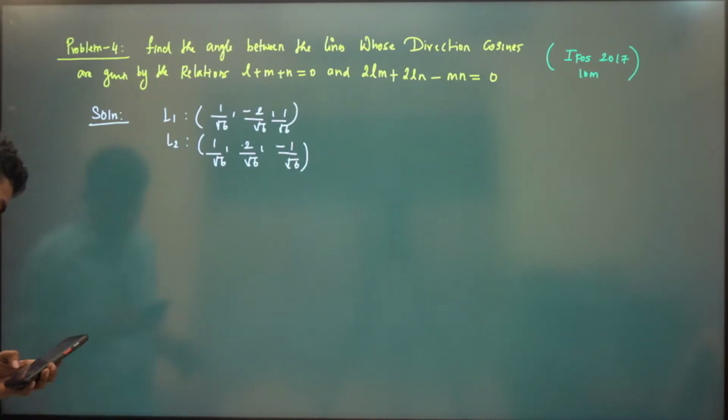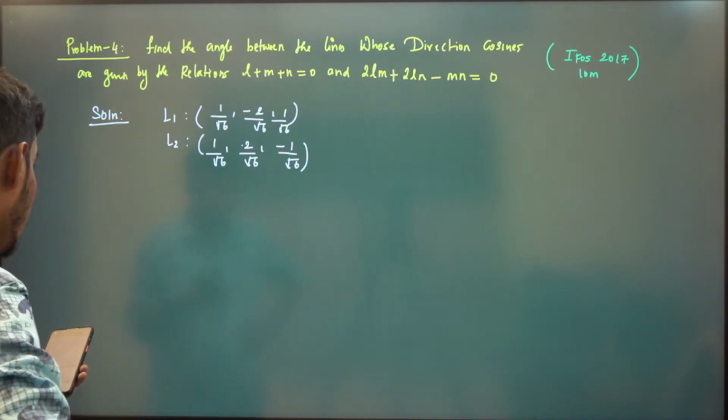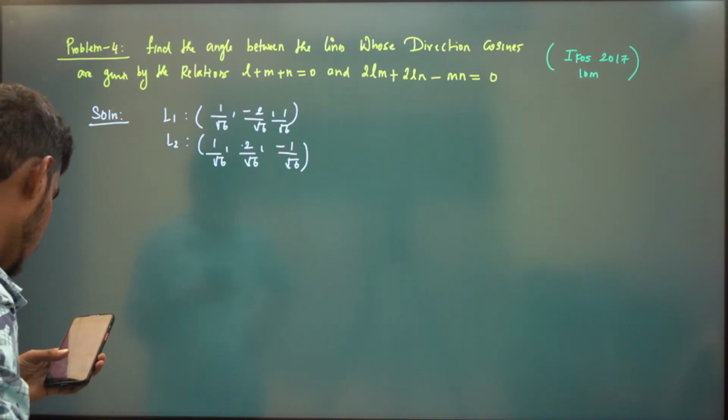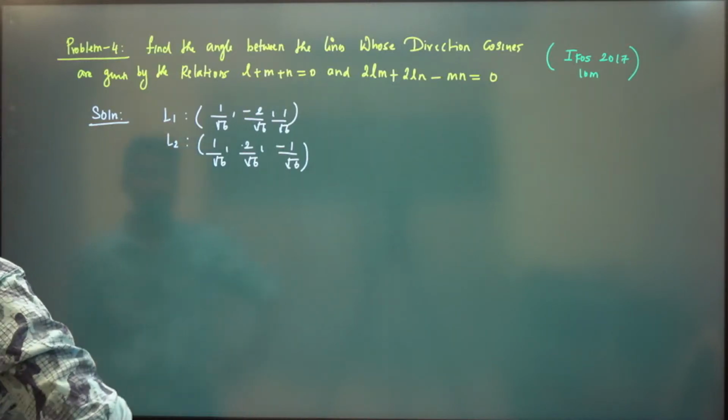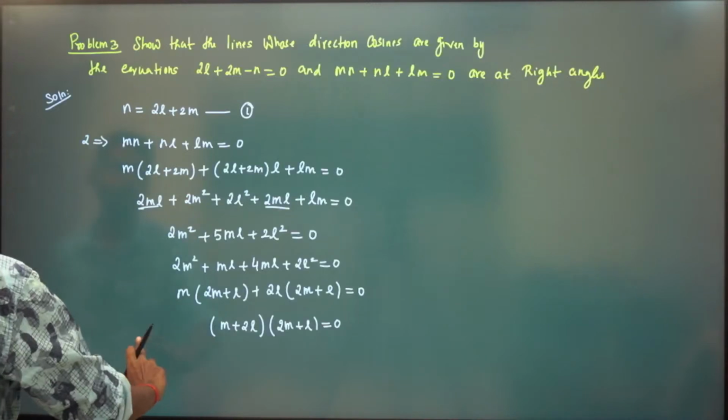This is what you will take. You will get as direction cosines 1, minus 2, 1, 1, minus 1 and 2, right? 1, 2, minus.